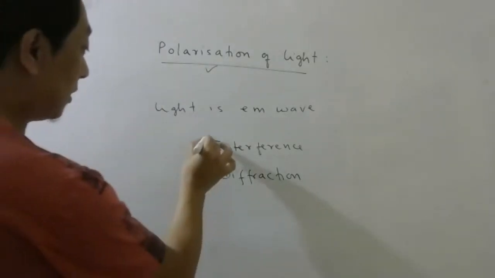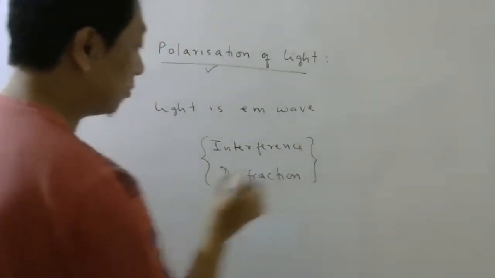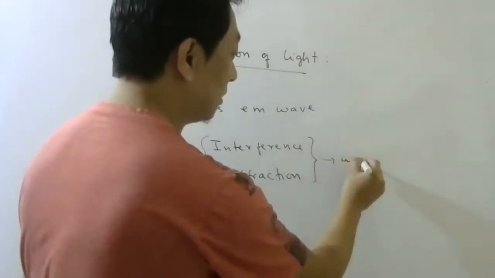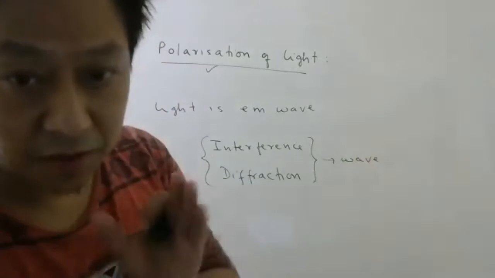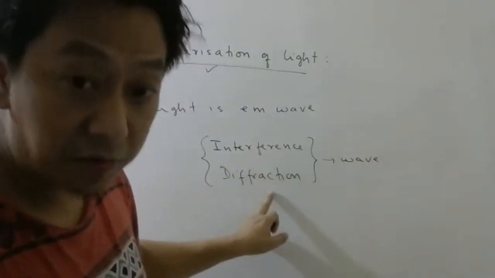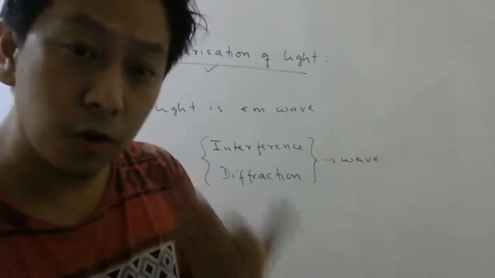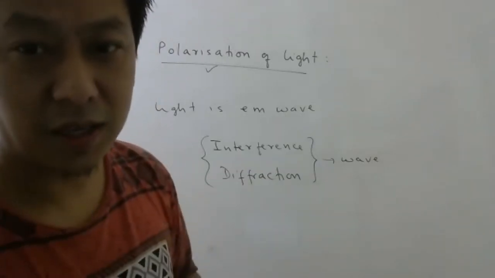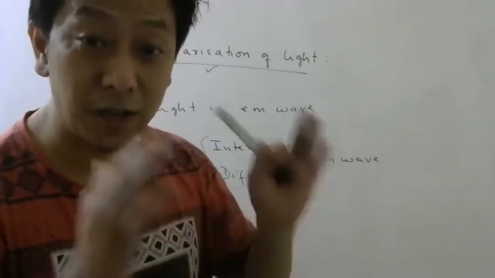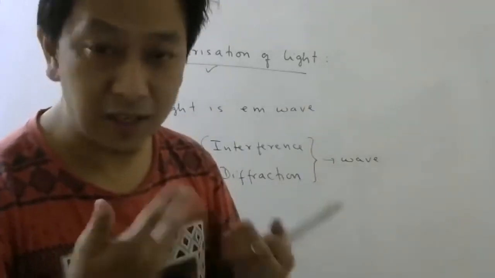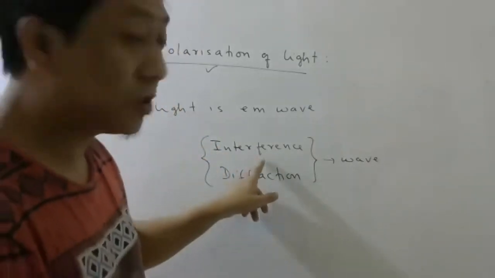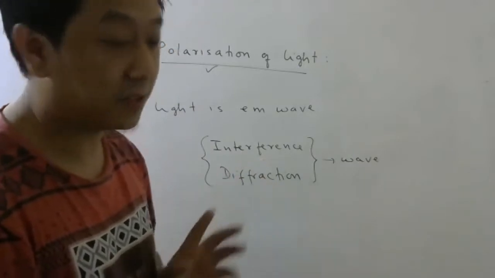But to understand these two, you just need light to be like a wave. So if light is a wave, you can explain these two. In other words, interference and diffraction is shown by all kinds of waves, whether it is light wave, sound wave, ultrasonic wave, earthquake waves, radio waves, it doesn't matter. As long as it is waves, they will show interference and diffraction.